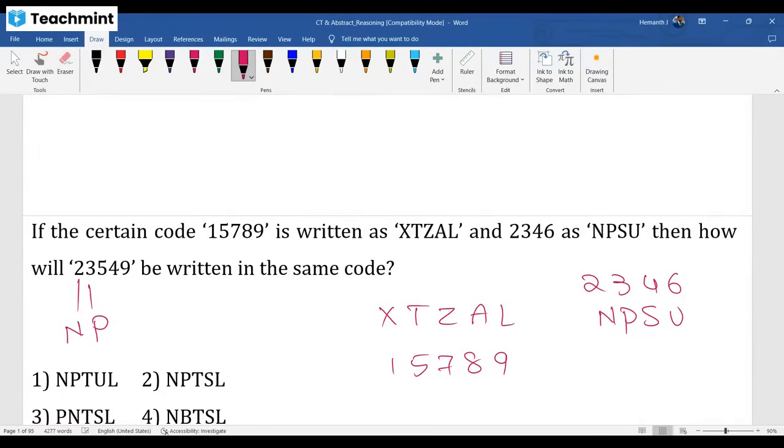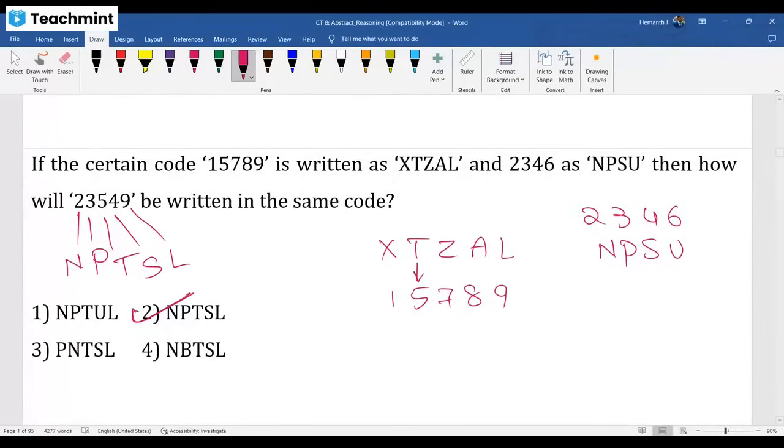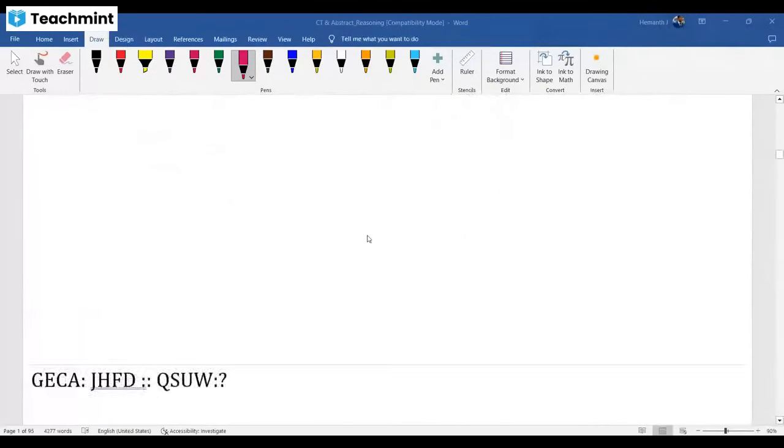And 5 means nothing but T. So NPT, and 4 means nothing but S. So we'll get our second option, right? NPTSL. So we'll get option 2. So very easy question this is. Okay. Now let's go for the next level question.